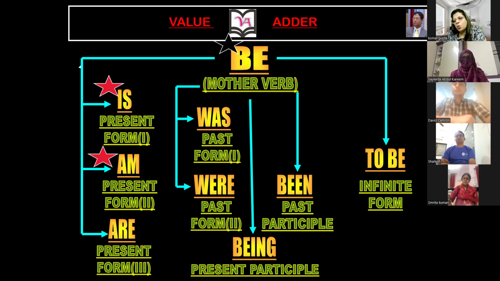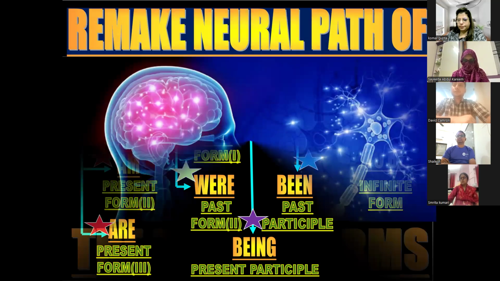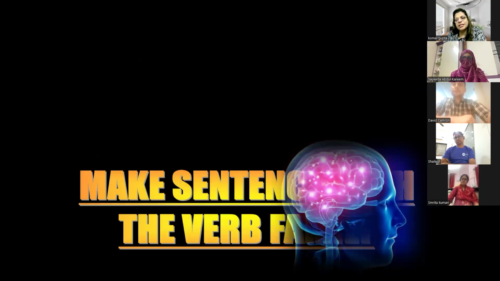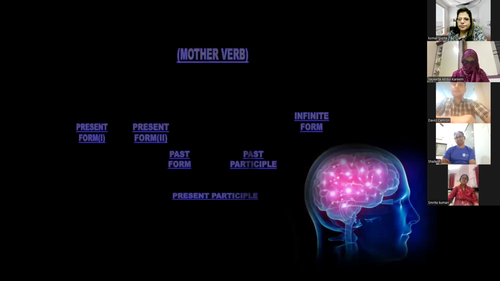Be, is, am, are, was, were, being, been, to be. So what is the remark on this? Every verb has 7 forms except the be verb, which has 9. Okay.